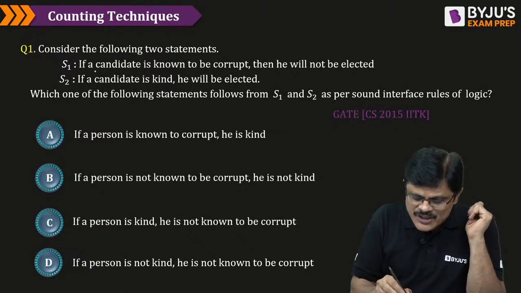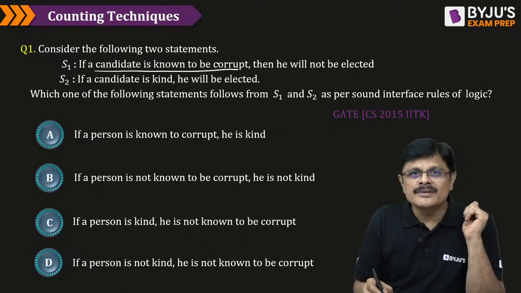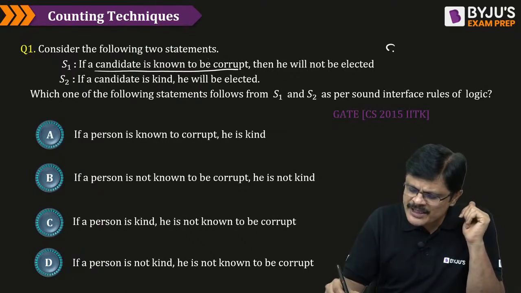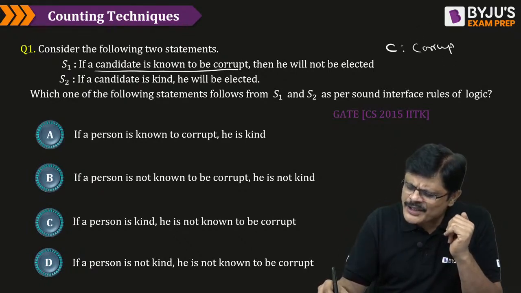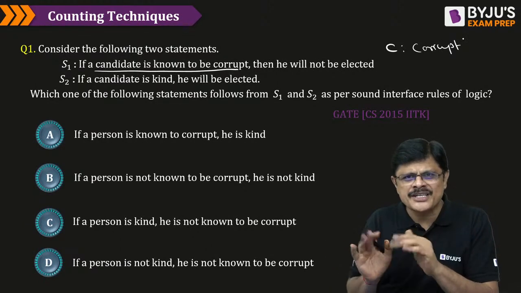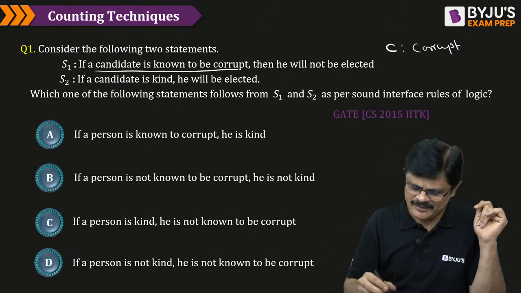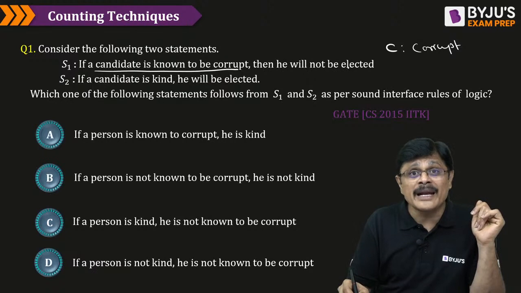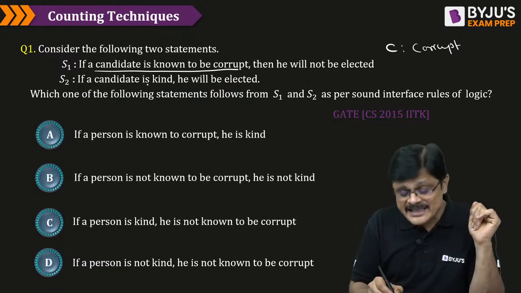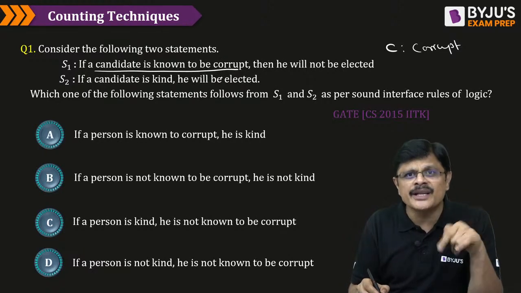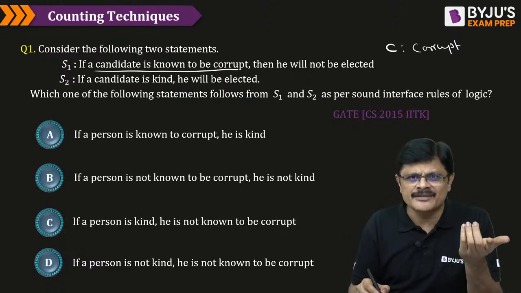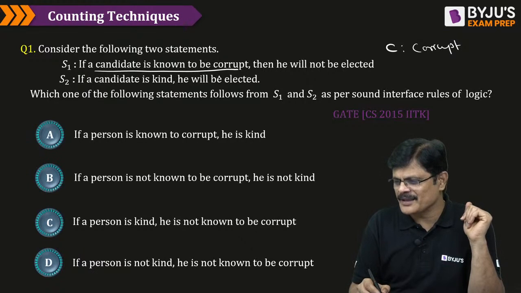If a candidate is known to be corrupt, so let us use the proposition C as candidate is corrupt. I am not writing the entire statement. If you write that, you understand, C means candidate is corrupt. Then he will not be elected. Second statement, candidate is kind, then he will be elected. So we can take elected as the proposition, then negation of elected will be not elected. Simply we can identify like that.